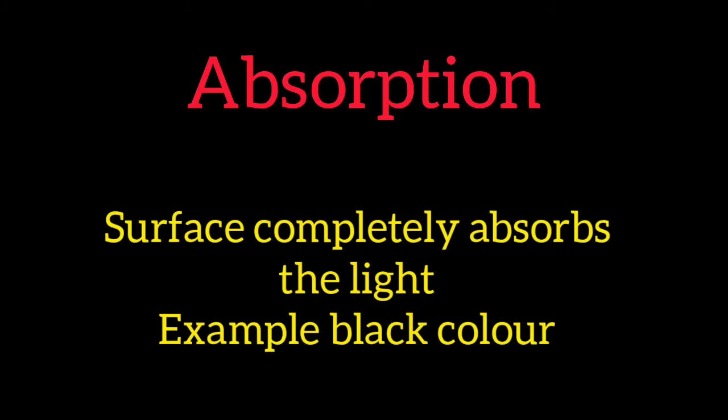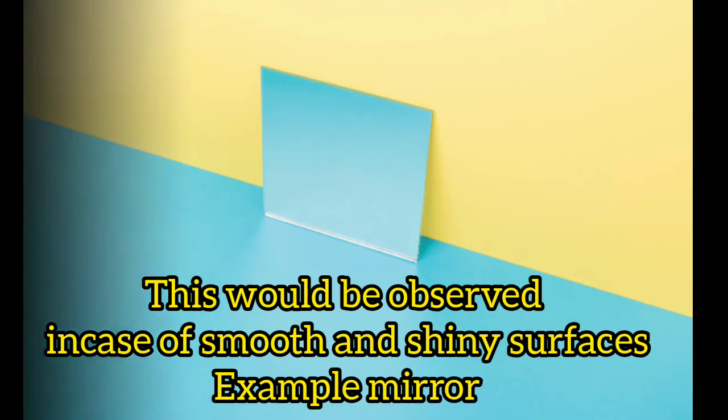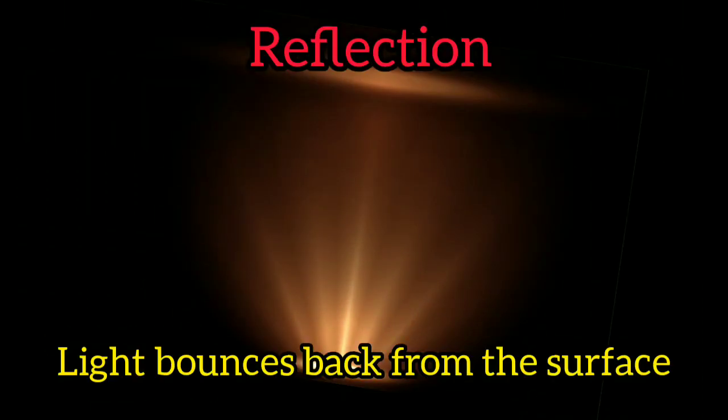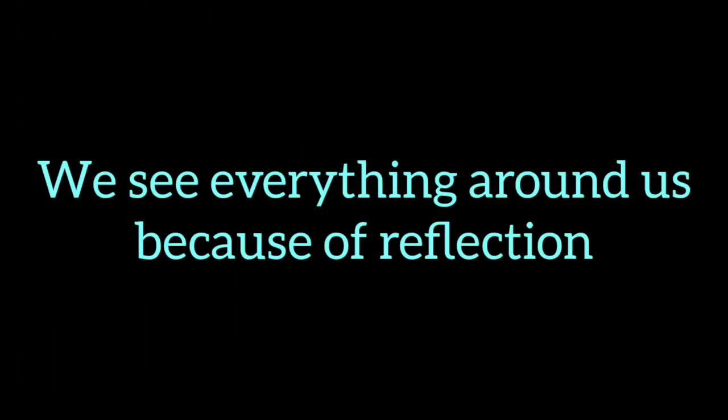When light rays fall on any surface, three things can happen. Firstly, if the surface is black, all the light rays would be absorbed and converted into heat energy. Secondly, if the surface is smooth and shiny like a mirror, the light rays would be bounced back from the surface. This phenomenon is known as reflection. It is because of reflection that we are able to see various things around us.